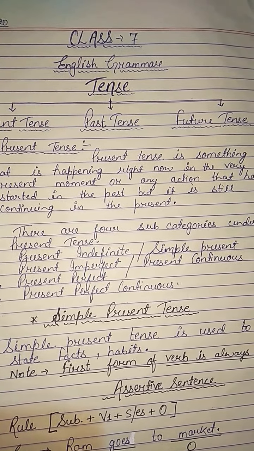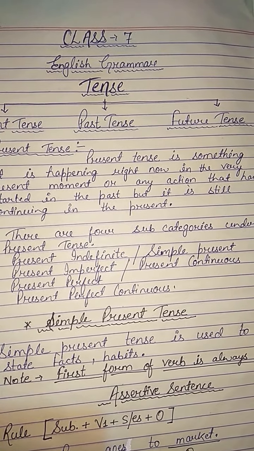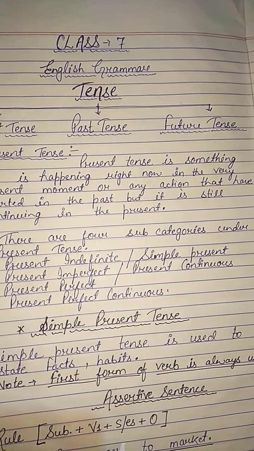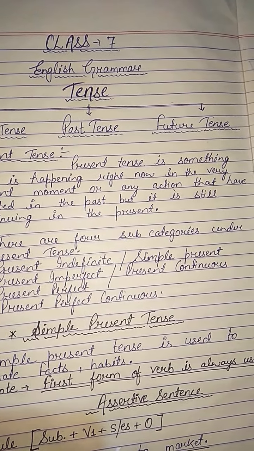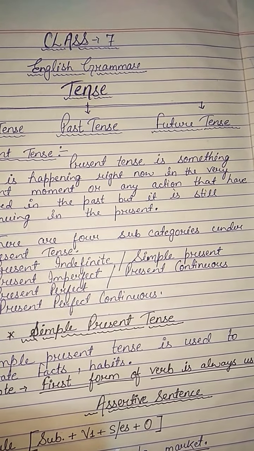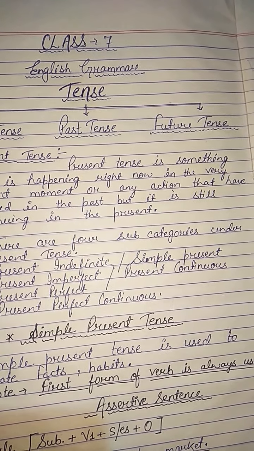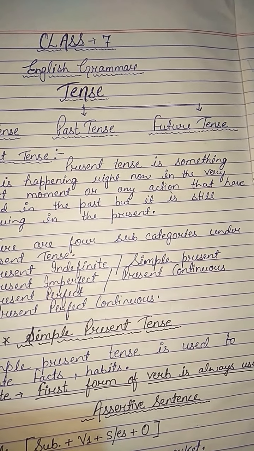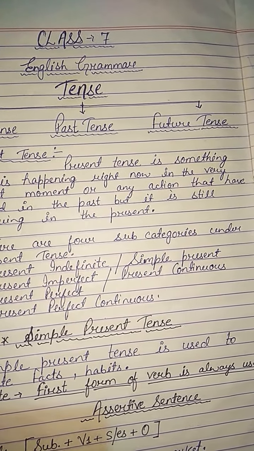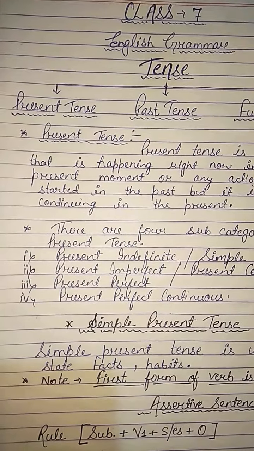So what is present tense, what is past tense, and what is future tense? This is the most important thing that you need to know. Once you know it, you will be able to categorize the tenses and use the right forms while speaking, because the way we speak English is mostly based on our knowledge of tenses.